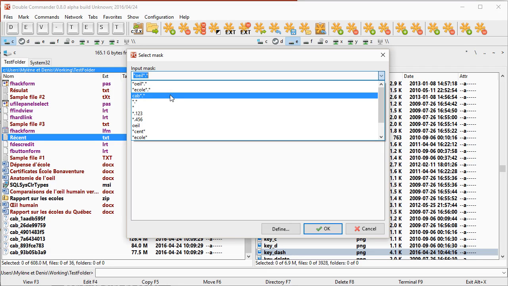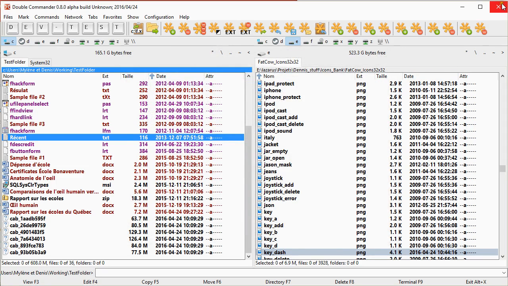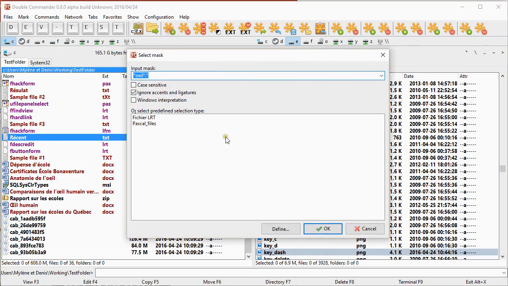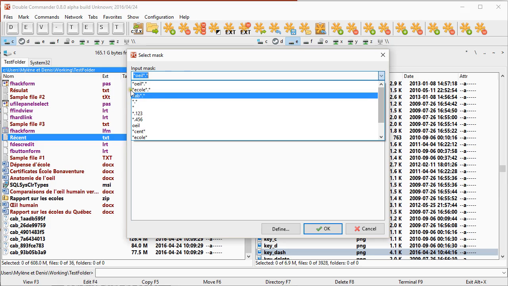Because right now, when we close Total Commander and we restart it, the Bull Commander will restore only the last 50 that have been saved, that have been used.